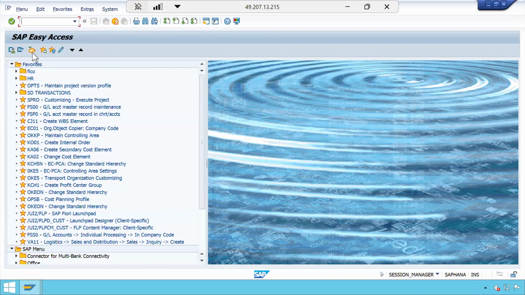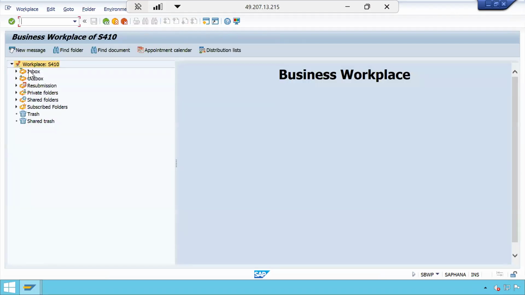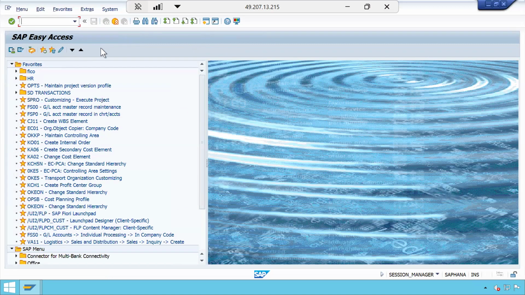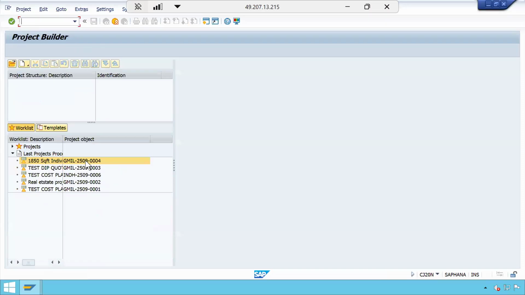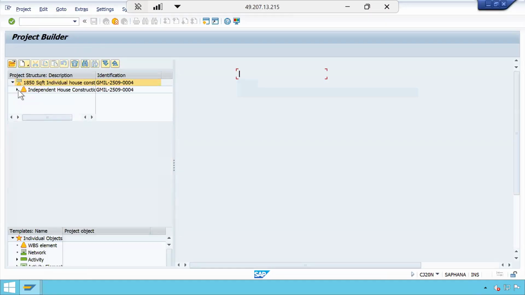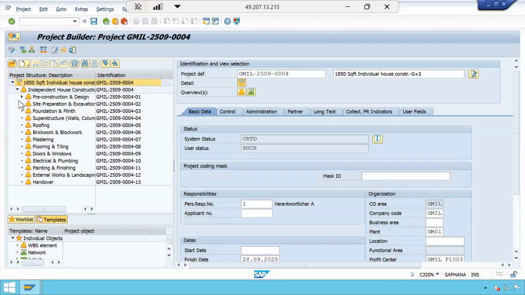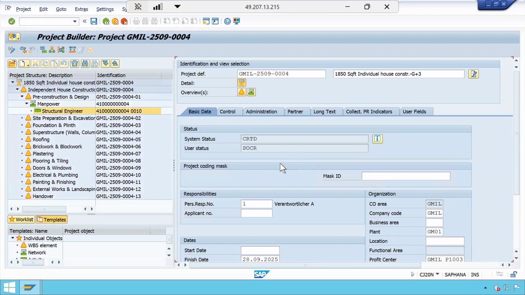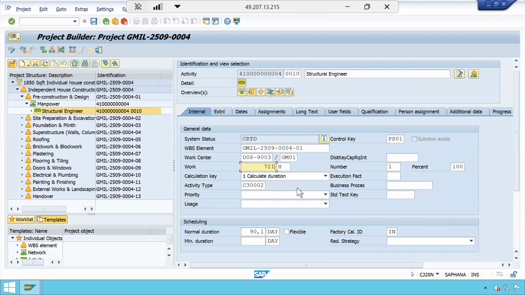Before I do that, let me show this is SBWP Business Workplace. This is my inbox, similar to our Gmail inbox. There is nothing here. I am supposed to receive an email now. CJ20N. So to get 1,95,000 and more than that, how many hours do I have to add? Anybody?